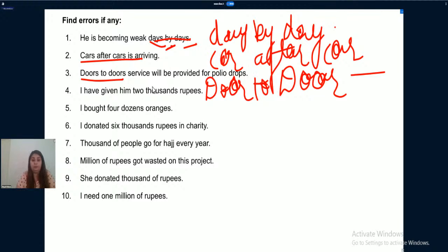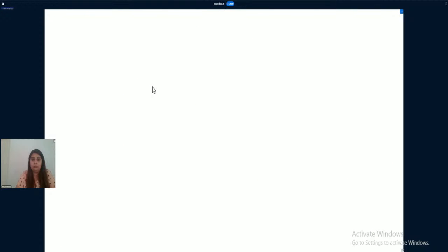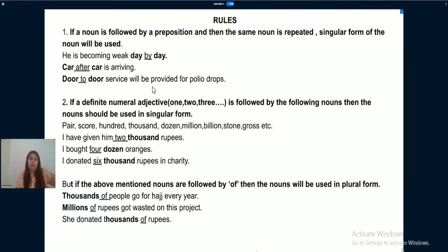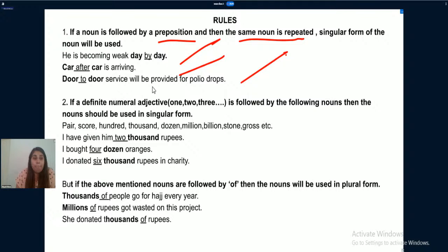Now, okay, let's see the rules. If a noun is followed by a preposition and the same noun is repeated, singular form of the noun will be used. We have read. If a definite numeral adjective, how would you understand what definite numeral adjectives are? You need to know the numbers 1 up to infinity are definite numeral adjectives.